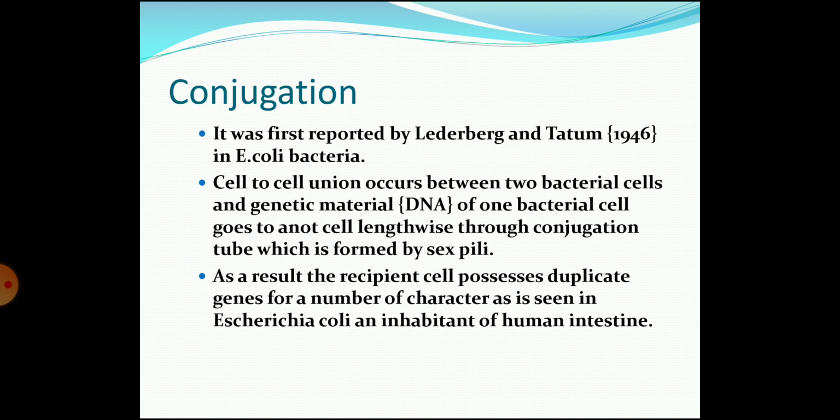Next is conjugation. It was reported by Lederberg and Tatum in the year 1946 in E. coli bacteria. Cell-to-cell union occurs between two bacterial cells, and genetic material, that is DNA of one bacterial cell, goes to another cell lengthwise through a conjugation tube, which is formed by sex pili. As a result, the recipient cell possesses duplicate genes for a number of characters, as is seen in E. coli, an inhabitant of the human intestine.